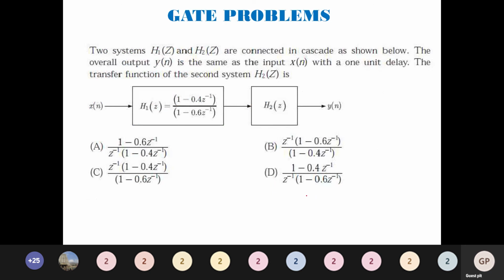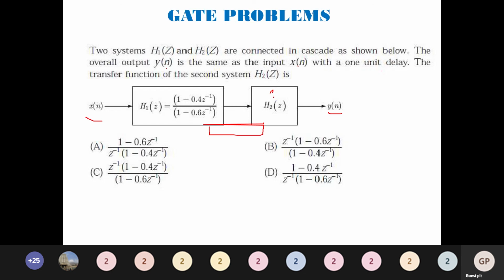Two systems H1 of Z and H2 of Z are connected in cascade as shown below. The overall output Y of n is same as the input X of n with 1 unit delay. The transfer function of the second system H2 of Z is. So I have been given X of n, I have been given Y of n. Now both the systems are connected in cascade, that also I know. The overall output is Y of n, input is X of n, with 1 unit delay. So there is only 1 unit delay. The transfer function of H2 of Z is what? That is what is asked to us.